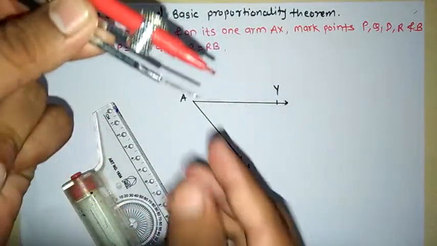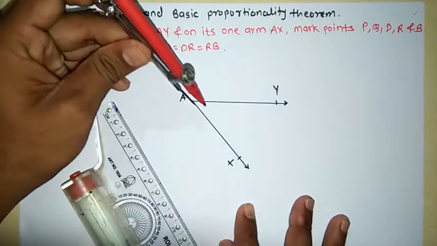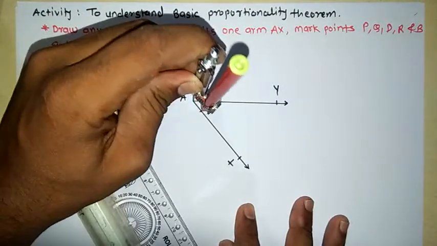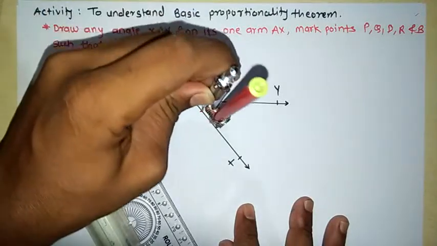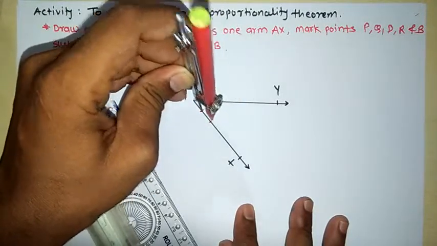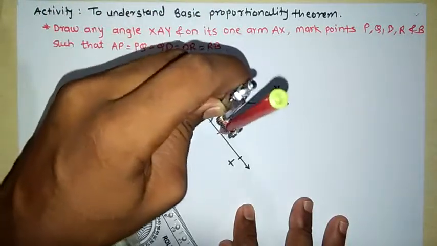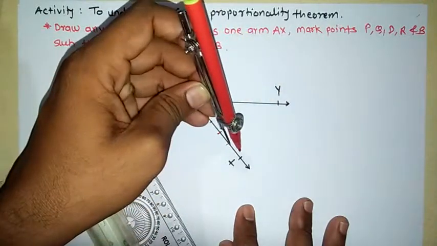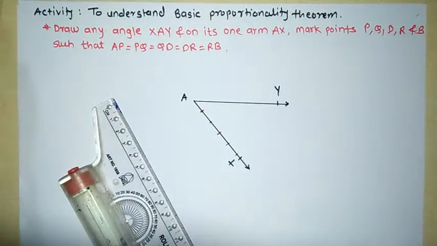Put it here and mark the first point. Again put the compass here and mark the next point. Don't change the size of the compass, keep it as it is. Then again put it here and mark the next. These are the 3 points. This one is the 4th point and this is the 5th point. I marked these 5 points.